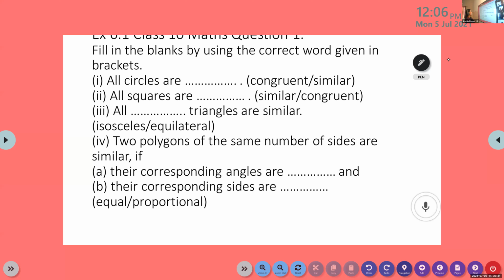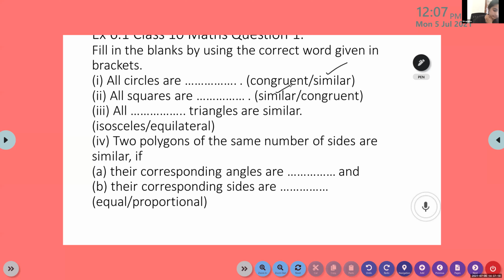All circles are similar, isn't it? Which one is correct? All circles are similar. What about the next one? Nirupama. All squares are similar.